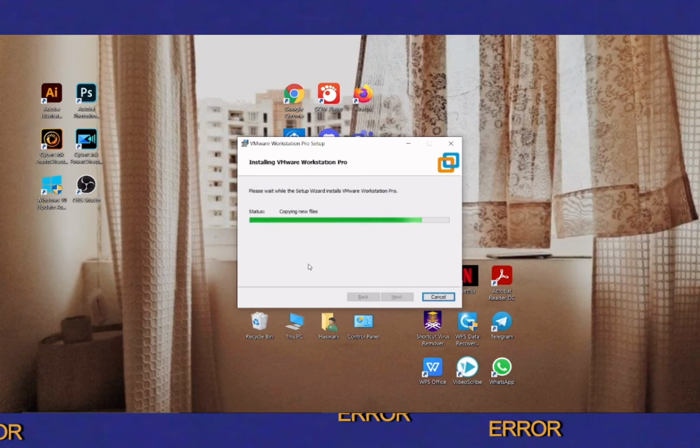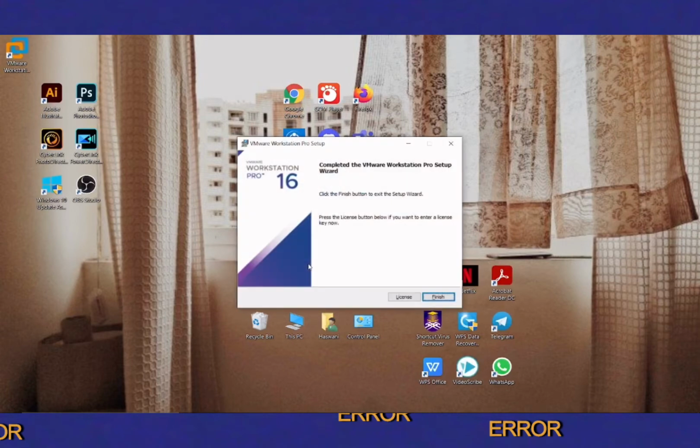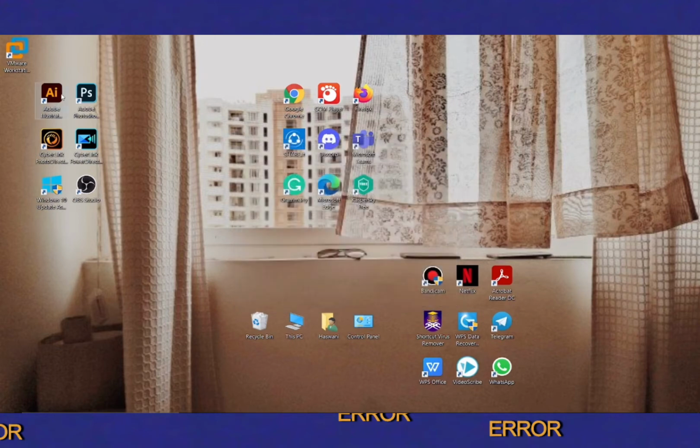It may take a few minutes for it to install on your desktop. And it's ready for use, and then you can click finish. Here you can see the shortcut, and it's finally ready for use.